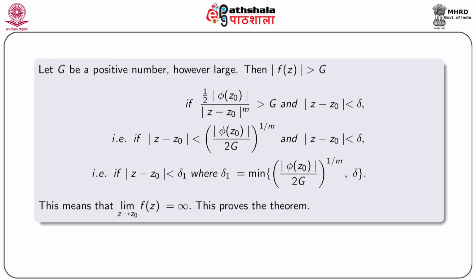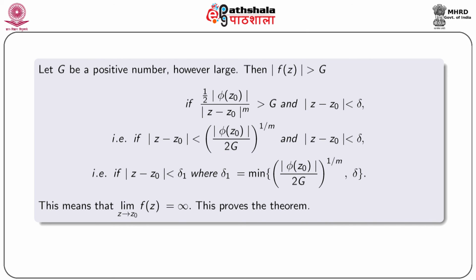Let G be a positive number, however large. Then mod f(z) greater than G if half mod phi(z0) by mod z minus z0 to the power m is greater than G and mod z minus z0 is less than delta. That is, if mod z minus z0 less than (mod phi(z0) by 2G) whole to the power 1 by m and mod z minus z0 less than delta.